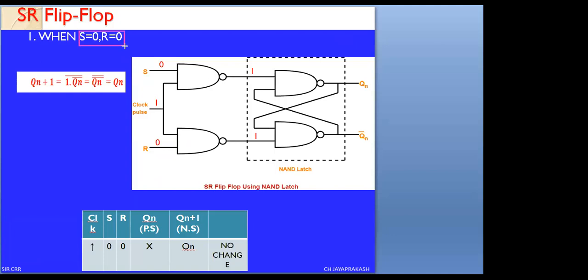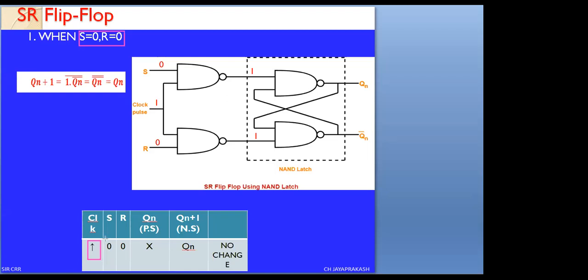Here we are going to verify this condition when S equals 0 and R equals 0. This is the first condition. I have applied the inputs S equals 0 and R equals 0, and I am applying the clock pulse. See the direction of the clock pulse: the arrow mark is upward. This indicates that it is positive edge triggering.